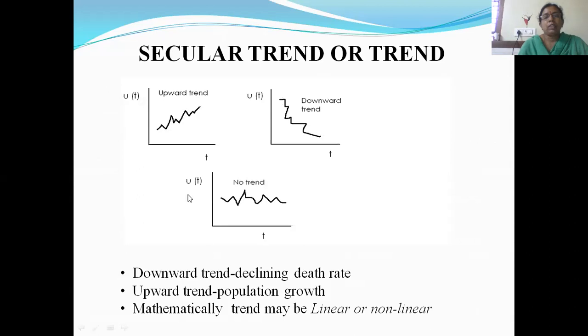So a downward trend, an example may be a declining death rate. An upward trend may be the population growth. So here the trend is linear. So mathematically this trend may be linear or it may be non-linear also.